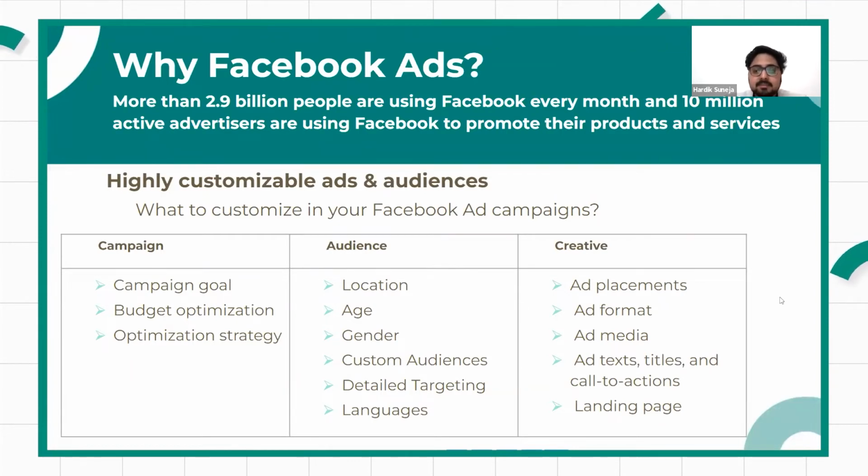So in a similar way, when you click on automatic placements, you give Facebook the authority to place your ad at the best place where it will work best for you and get you maximum conversions out of that ad. If it is for, say, a younger generation, you would have seen that the younger generation is mostly active on Instagram, so it will start placing your ad on Instagram more than Facebook.